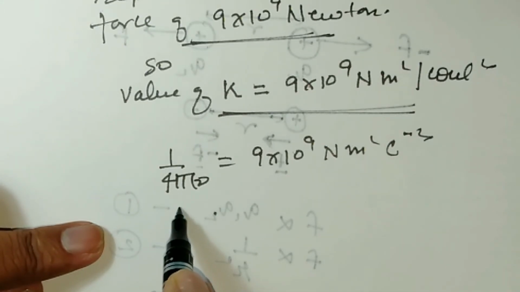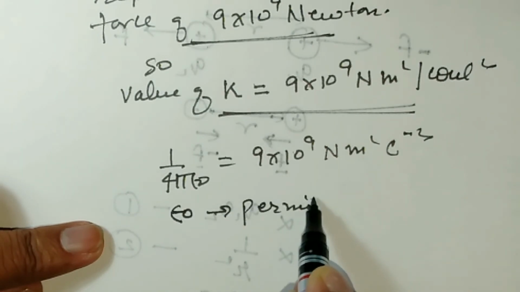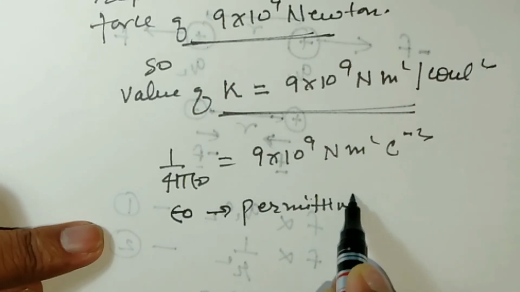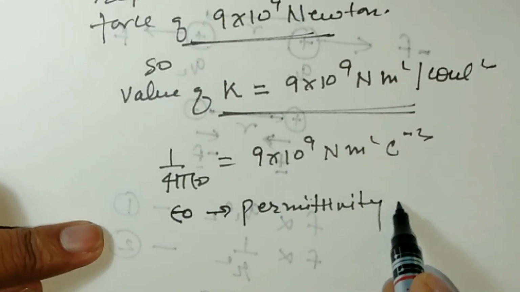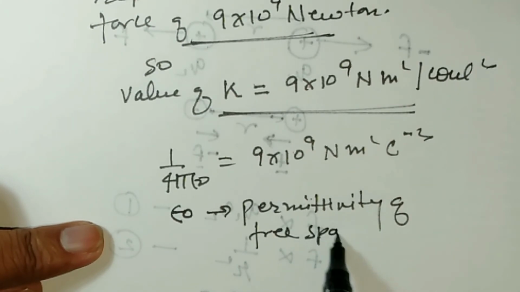What is the meaning of epsilon naught? It is the permittivity of free space or vacuum.